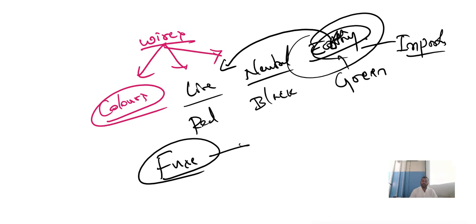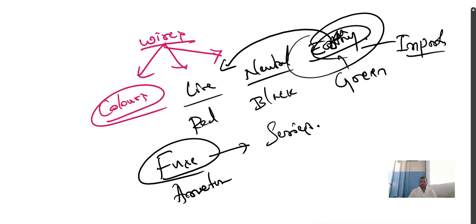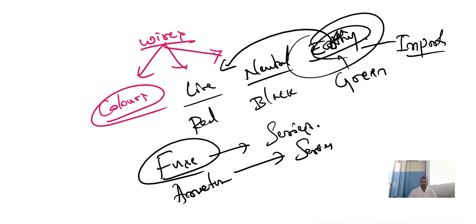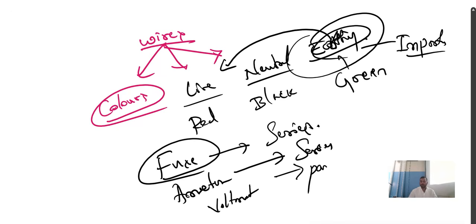And how do you connect a fuse in a circuit? Fuse is connected in series. Remember, fuse is connected in series. Ammeter is connected in series. Both are connected in series. And similarly, voltmeter is connected in parallel. Voltmeter is connected in parallel in an electric circuit. So this is the end of the chapter, magnetic effect of electric current.